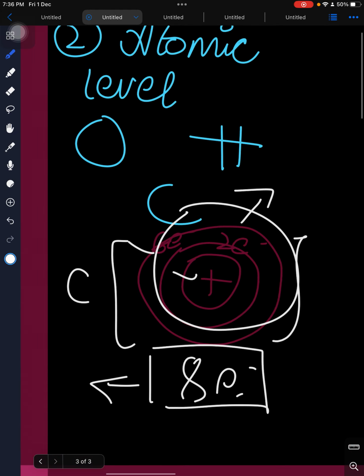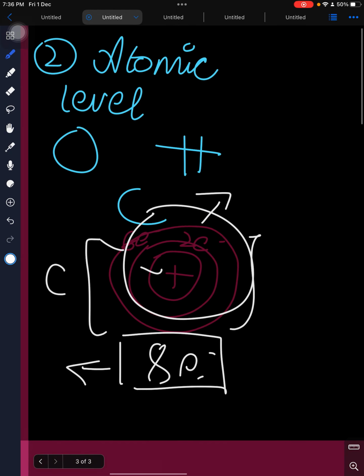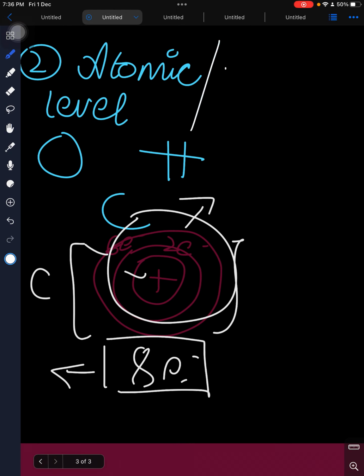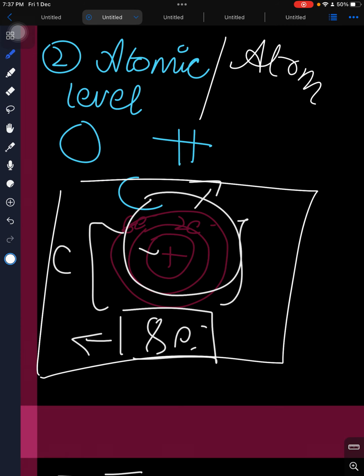Then we have the atomic level, or in simple words, the atom level. Now the entire atom comes to be the second level of the formation of anything.